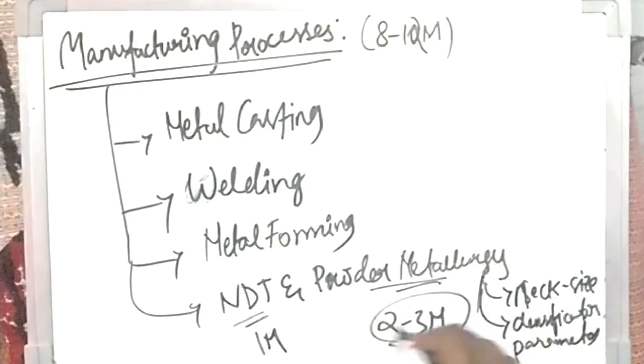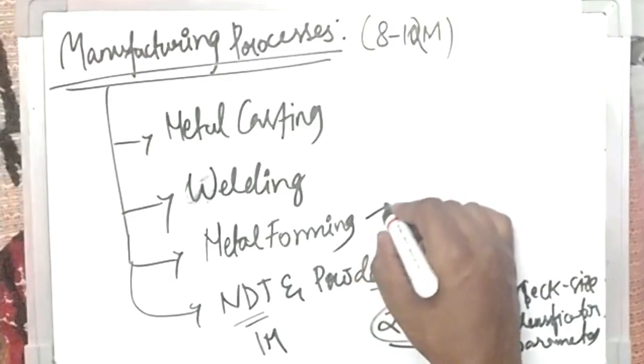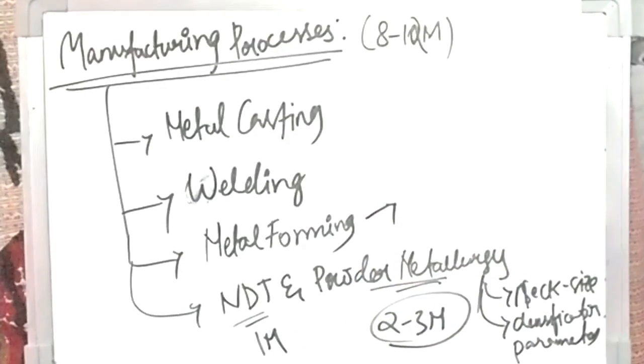And some basic 1 mark questions. But in NDT, you must know the basics of different NDT techniques, like ultrasonic, dye penetrant or liquid penetrant, magnetic, eddy current, radiography, etc. There are many types of NDT, and you must know the basic idea of what happens, and what type of defect can be observed with which type of technique. In metal forming also there will be some theory questions like the types and the defects.